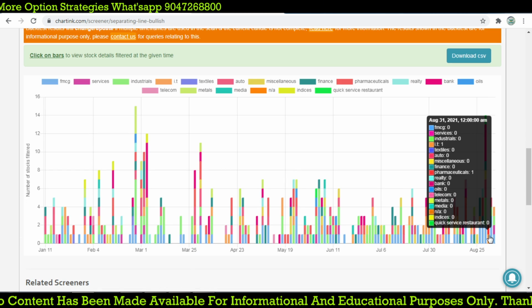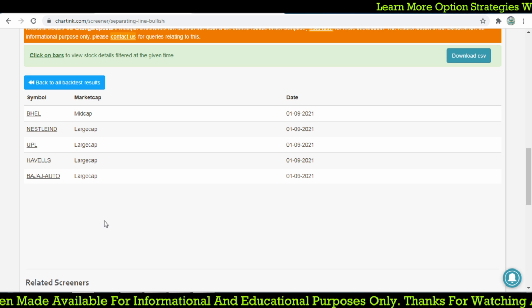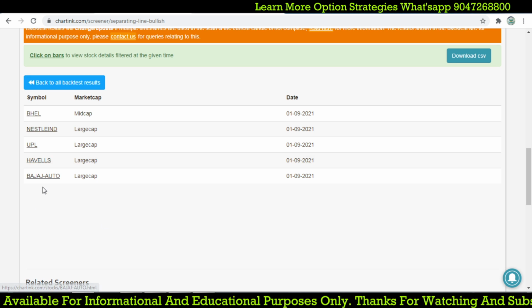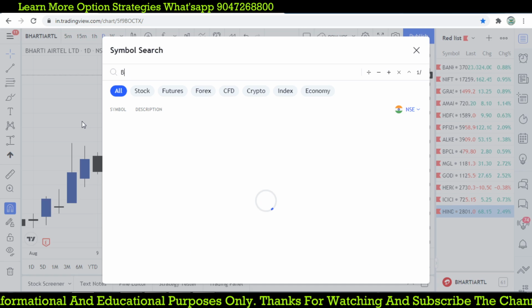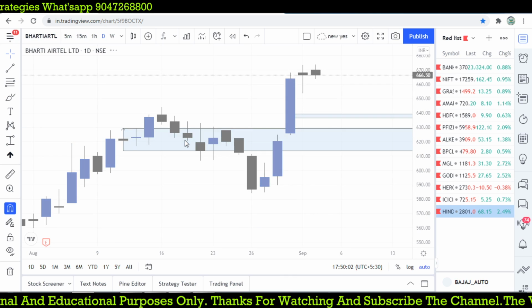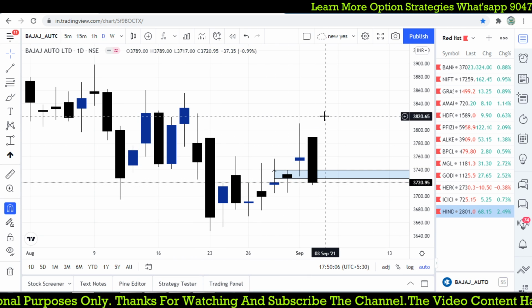And here are a lot more stocks. Let's go for 1st of September, how many stocks? BHEL, Nestle, UPL, Havells, Bajaj Auto. Let's go for yesterday's stock, Bajaj Auto. We're getting more stocks, that is tough too.